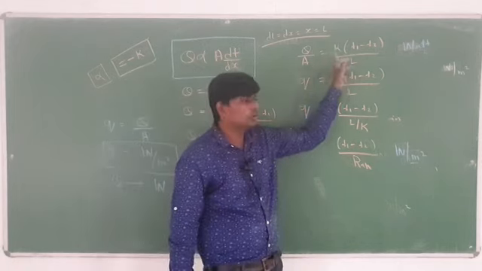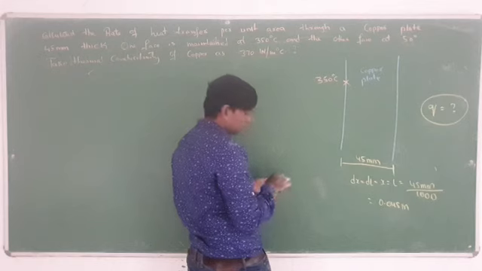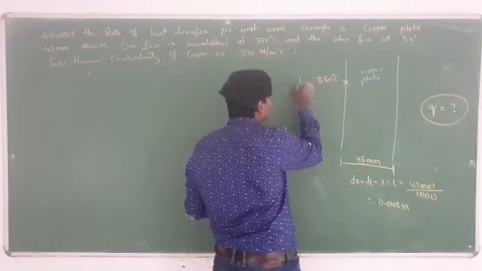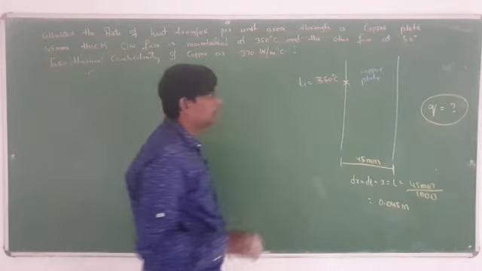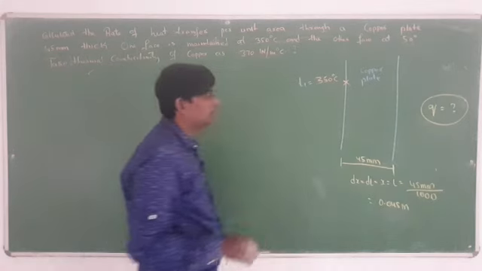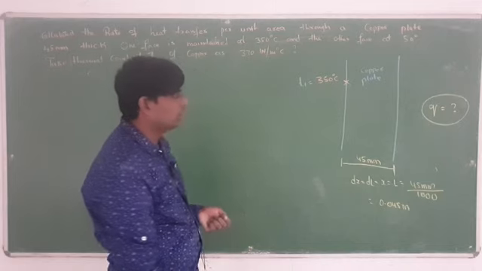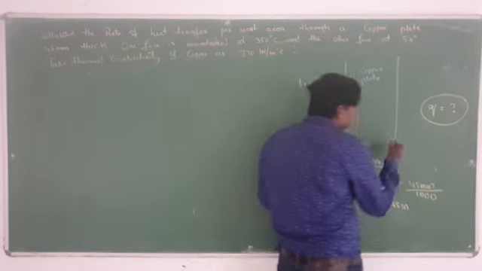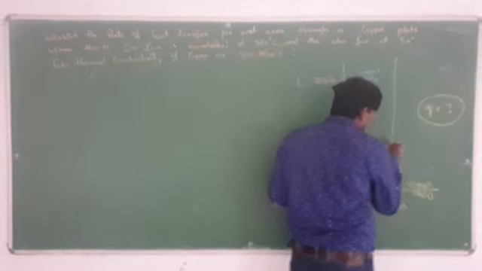After that, the copper plate is 45 mm thick. One of the faces is maintained at a temperature of 350 degrees. So here one face is there. This is face 1 and that one is your face 2. How much temperature is given? 350 degrees. So this temperature you assume as T1. And another temperature is 50 degrees. 50 degrees means it is less.